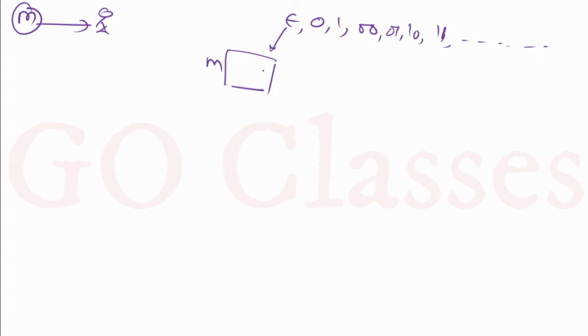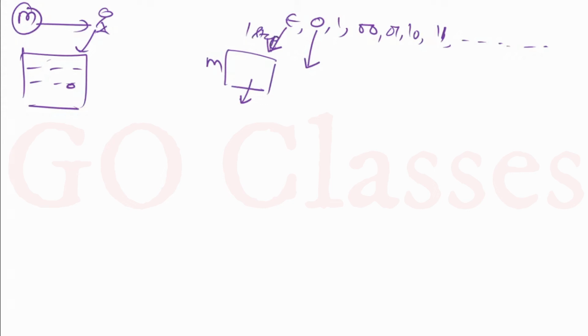One step means only one transition. After one transition, I will see whether this M is accepting the empty string or not. If yes, then I will increase my counter, my tick mark. After that, I will take this 0 and run it for one step.